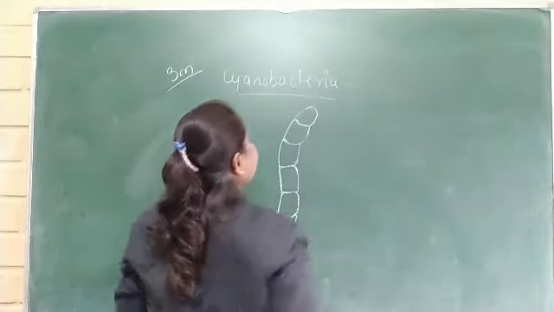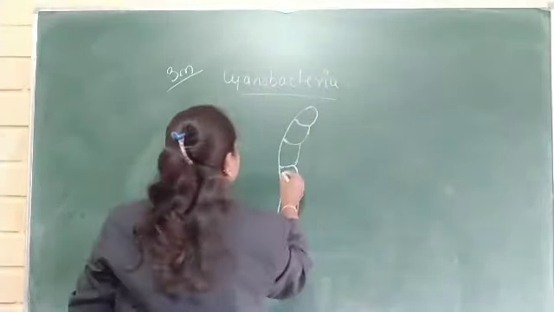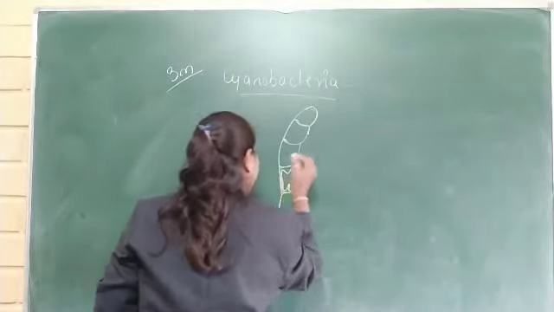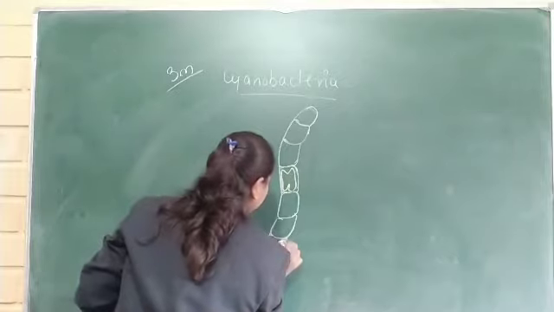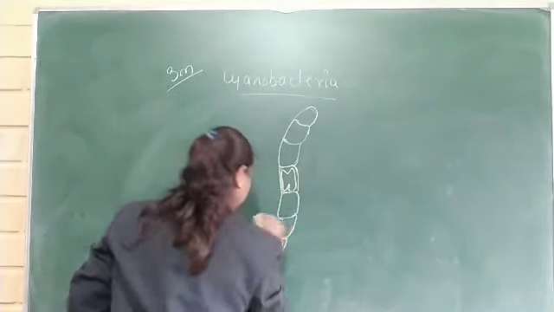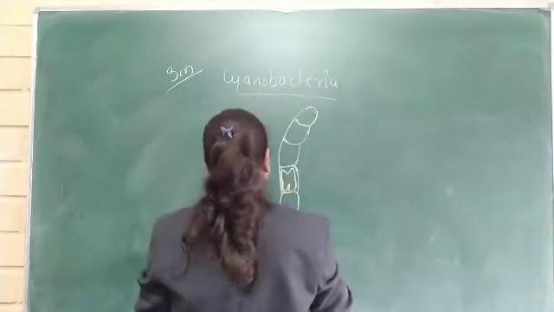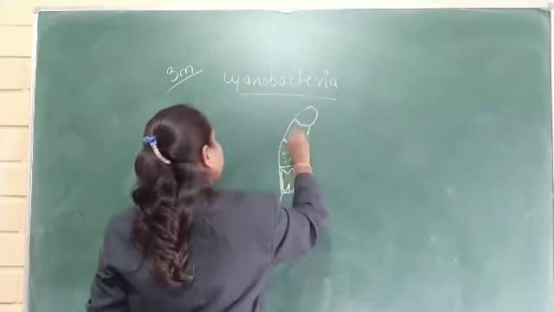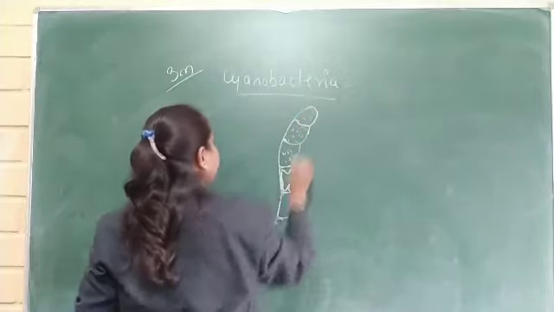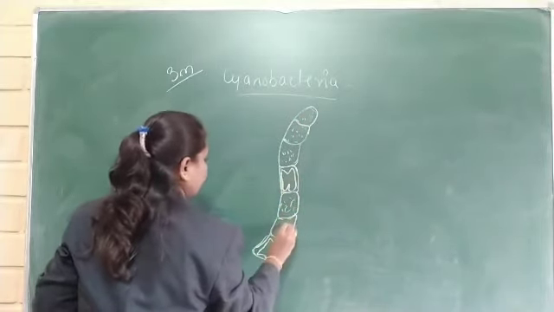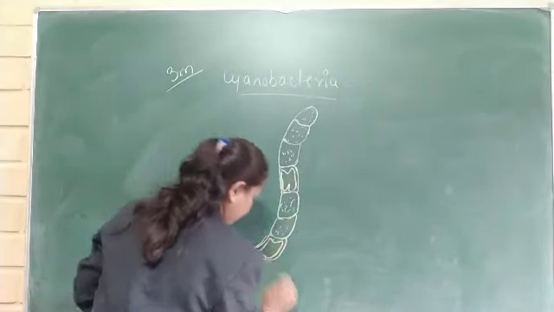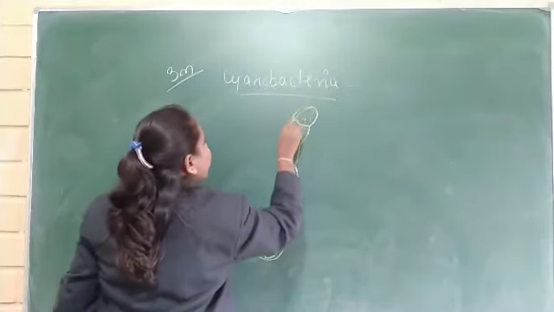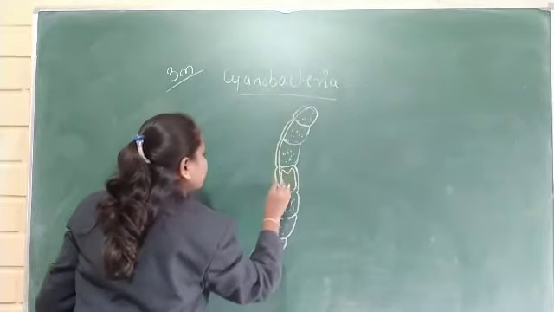This is the cyanobacteria. These are the specialized cells, heterocyst. This is the mucilaginous sheath.